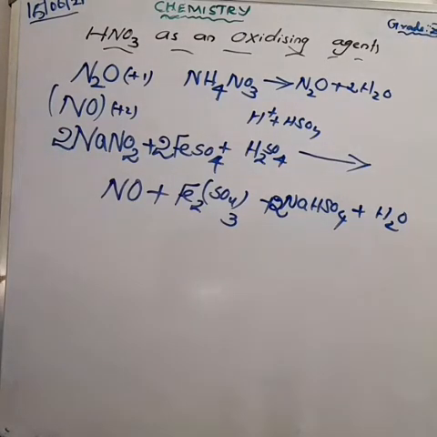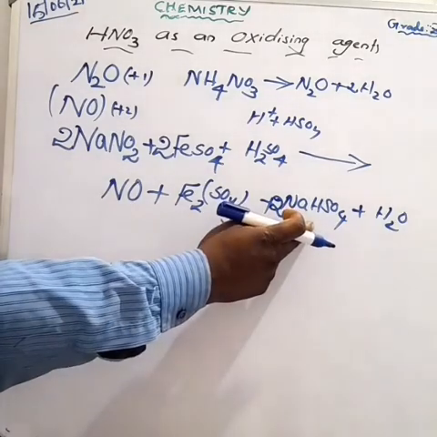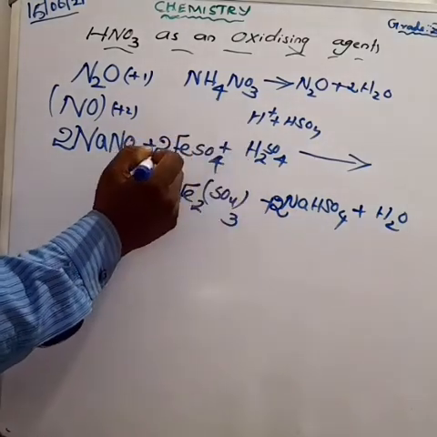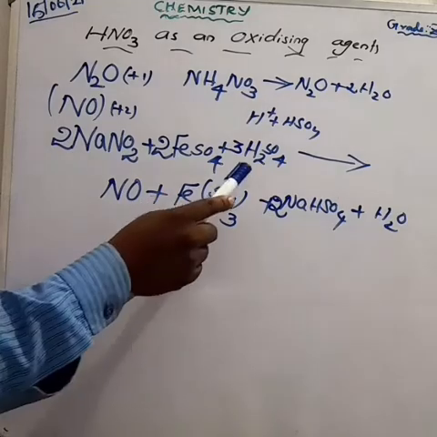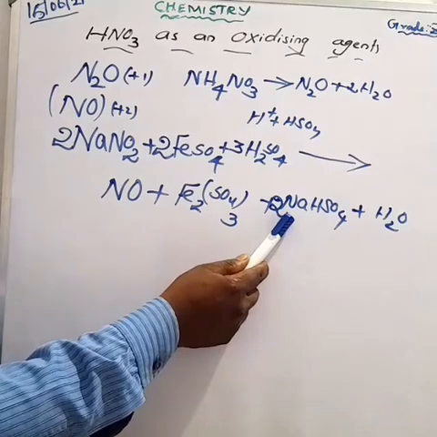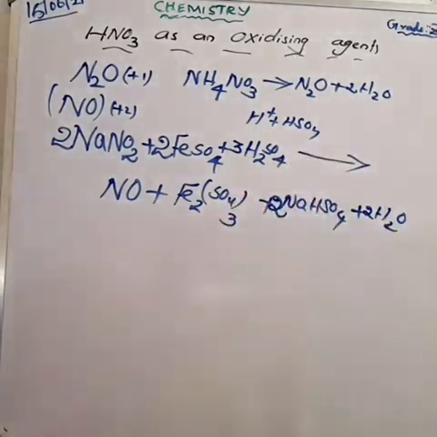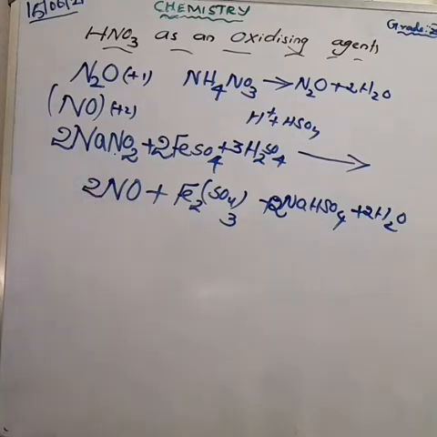Next, how much sulfate is there in total? Here having 3, here having 2, so total we have 5. The 5 can be written as already 2 over, then 3 here. That is 3 plus 2 is 5, that is also balanced. Next, the hydrogen. How much hydrogen is there? 3 into 2 is equal to 6. Already 2 over in the sodium bisulfate, then remaining 4, so 2 into 2 water molecules, and it is also balanced. What about the nitrogen? Here sodium nitrate having 2 moles. So if you make it 2, that is also balanced.